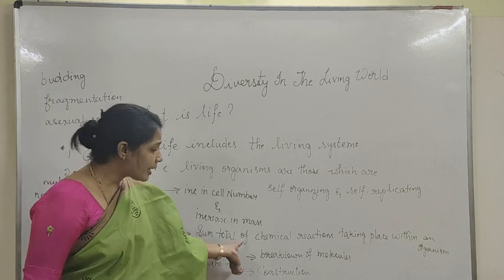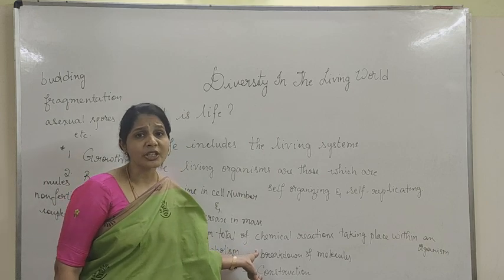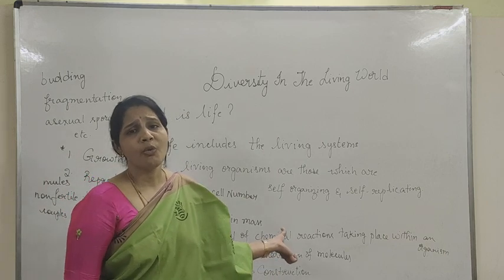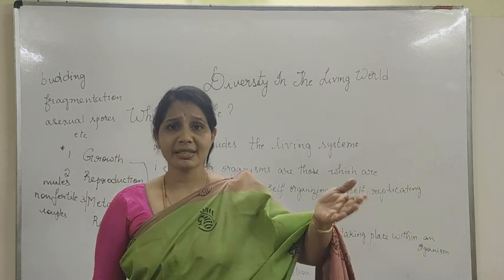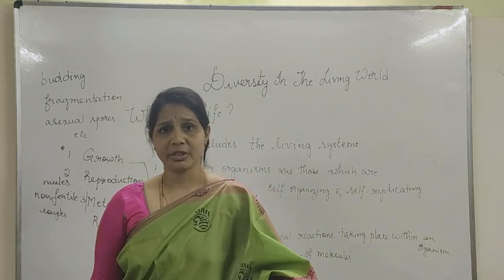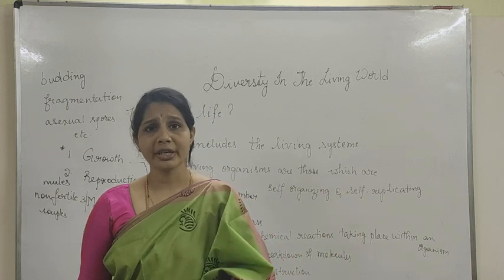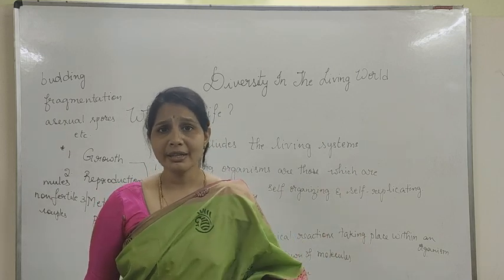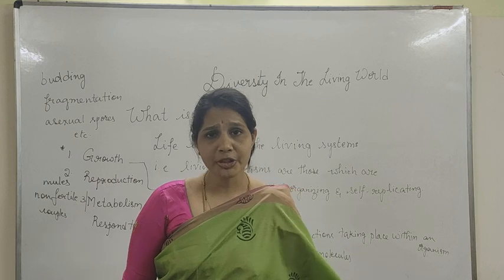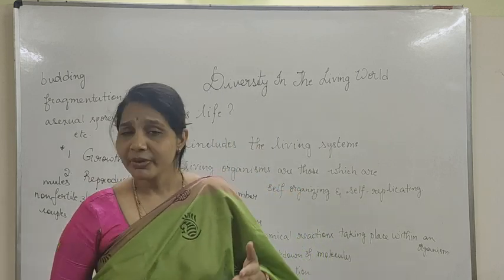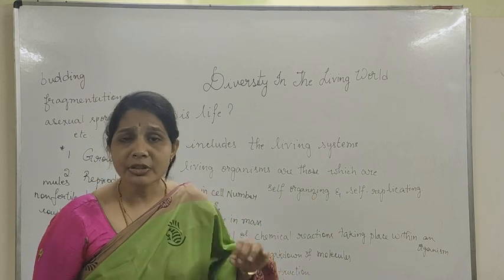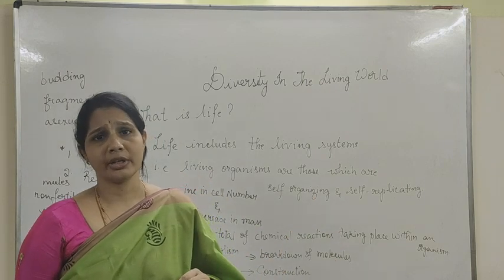That means this can happen only when there is a structural organization. What is meant by structural organization? That means it has to have a cell, it has to have a tissue or an organ system, and only then it can undergo some physiological functions, and it involves a series of reactions. So it is a characteristic feature of the living organisms.